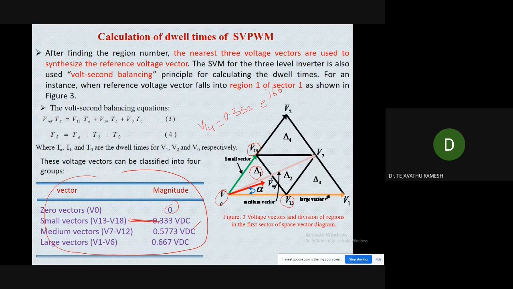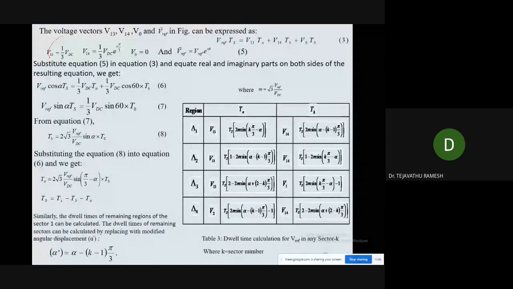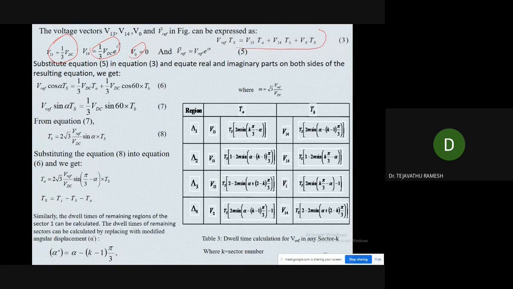For that we need to write the complex equation again to get the V14. So this is the equation. Here we have the V13 magnitude and we know the V14 magnitude, V0 also. By simplifying this equation, we will get those magnitudes, and this is the volt-second balancing equation. Now substitute V13, V14, V0 in equation number 3 and extract the real and imaginary values. Equation number 6 represents the real, 7 is the imaginary.